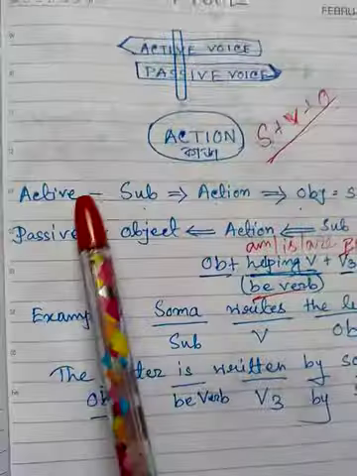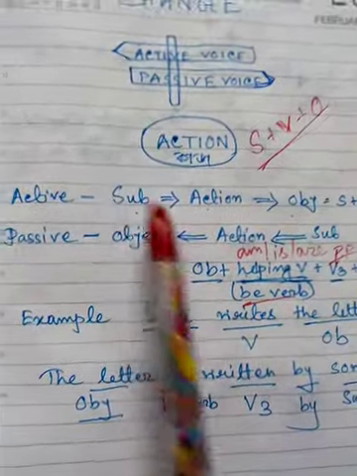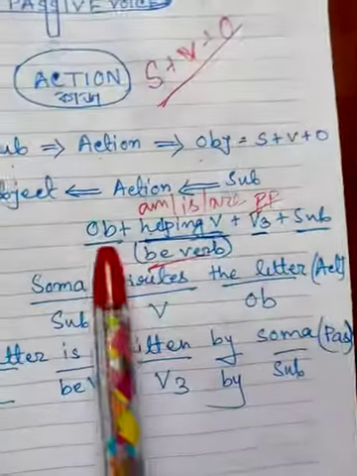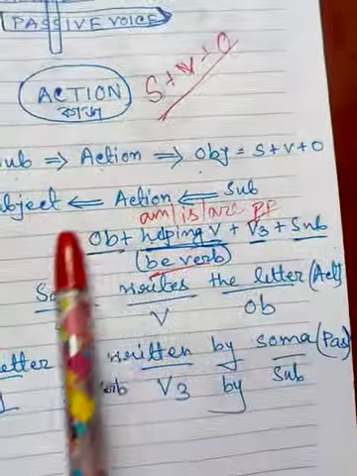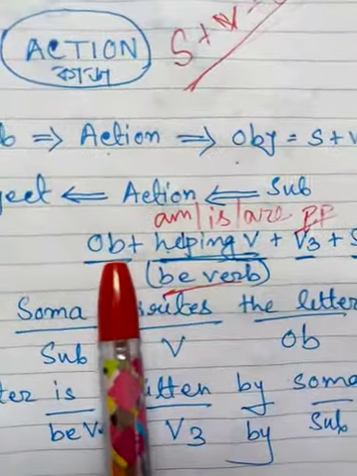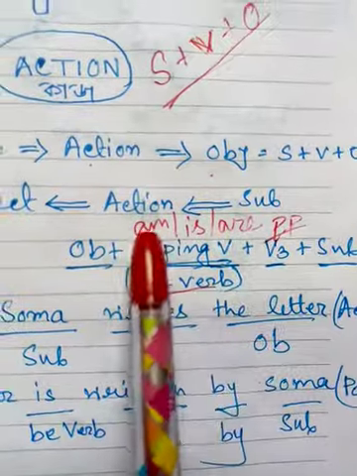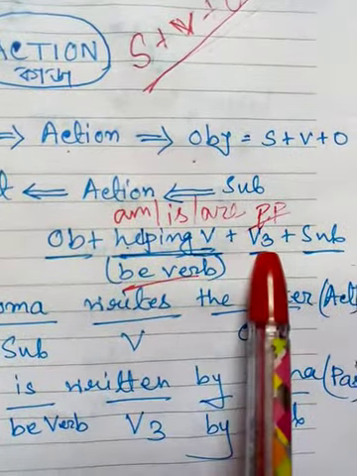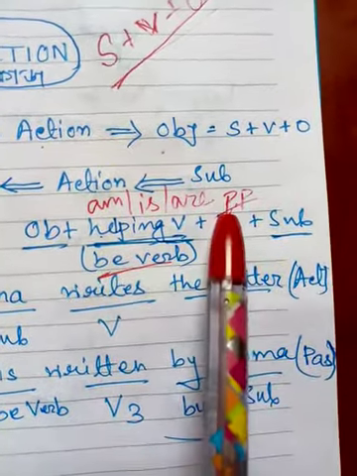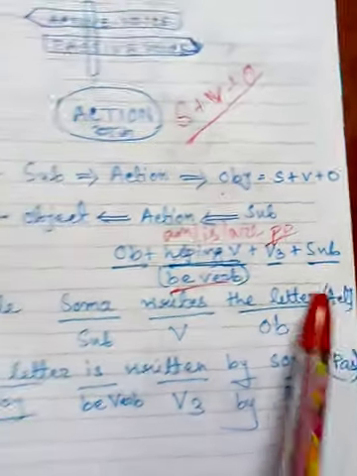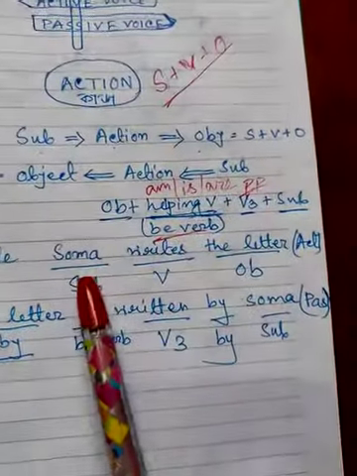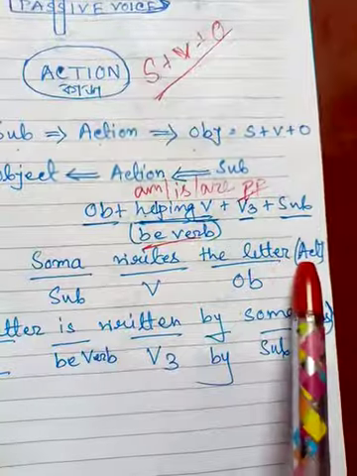So when we transform the active voice into the passive voice, we follow this system. That means we write first the object, then the helping verb meaning be verb, that is am, is, are, then the verb third form, that means past participle form, then the subject. Now see the example. Soma writes the letter.